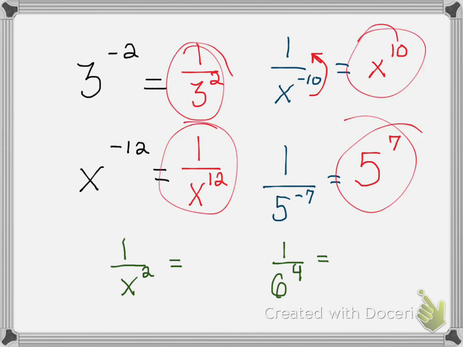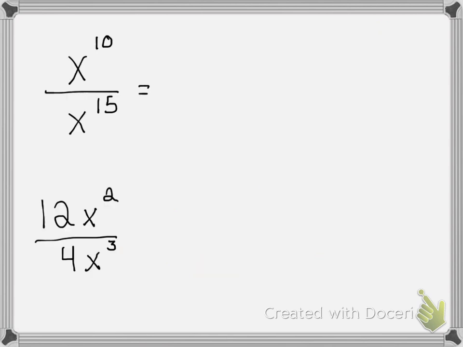I know I should have said that. But let me do these last two examples in green. 1 over x squared. Now, there's another way to rewrite it if we need to change it from a fraction to just a base and exponent. So it can be rewritten as x to the power of negative 2. But this is when you're going to continue to do some more things to it. And same thing with this one. You can rewrite it as 6 to the power of negative 4. But you wouldn't stop right there. You will continue to do whatever you need to do. So I'm not going to circle them. Those are not my final answers.